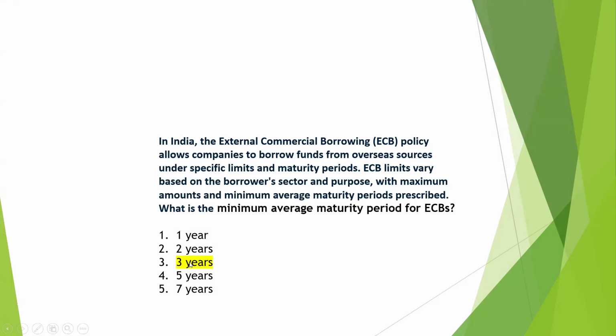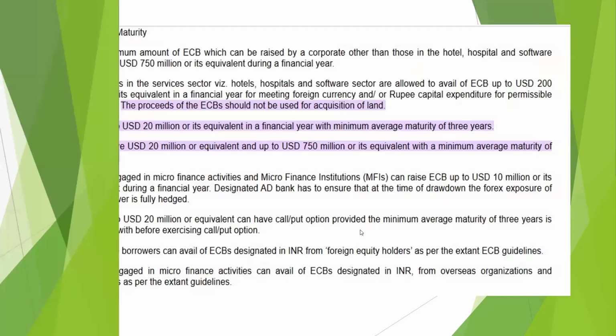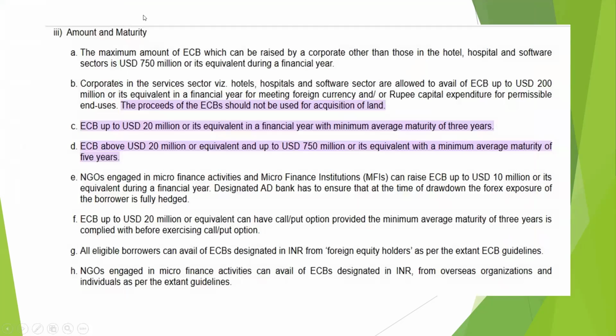The correct answer is the third, that is 3 years. So 3 years is the minimum average maturity period for an ECB. ECB is also a very important topic. All topics are important, but some topics are more of a favorite of the examiner, and he will pick many questions from there. ECB is one such topic, and its main guidelines you should remember. You can score on whatever question comes from ECB. In this, we'll discuss a few things.